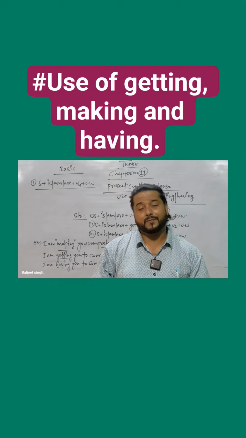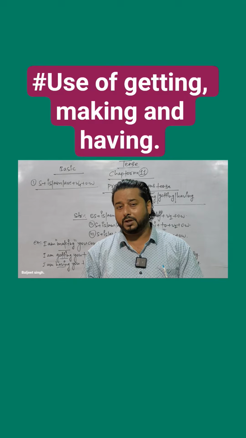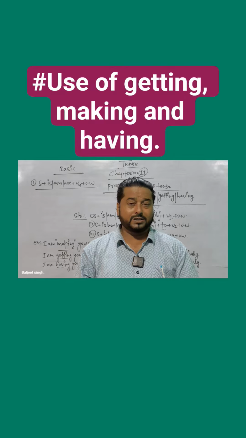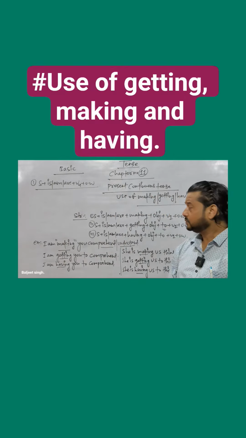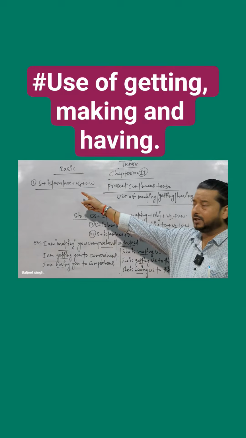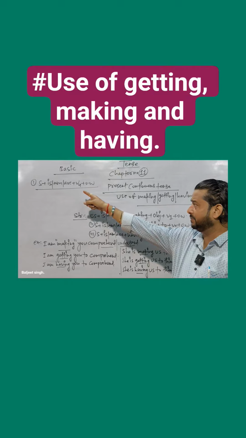present continuous tense in this chapter, and as you all know, in present continuous tense we have to follow the ing form, यानी verb का चौथा रूप. So in this way I have brought a chapter for you which is the use of making, getting and having. You can see the structure on the board. I have written 3 structures, or 3 of the structures are being followed by a particular structure which is a basic structure of this chapter, in which I have written subject plus is/am/are plus V4 plus other word.